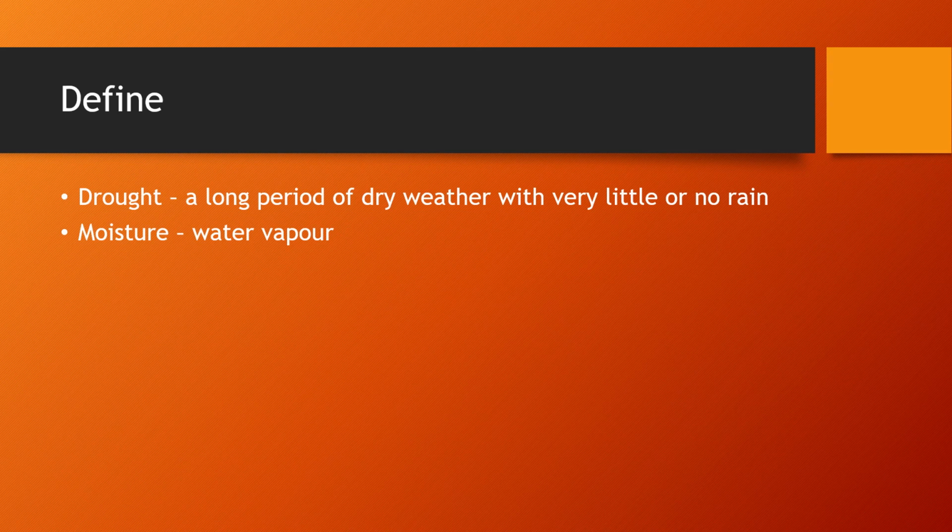The weather becomes dry there, and the land is also not fertile enough to yield good crops. That climatic condition is known as drought. Now moisture means water vapors, the presence of water vapors in the atmosphere, in the air. This is known as moisture.